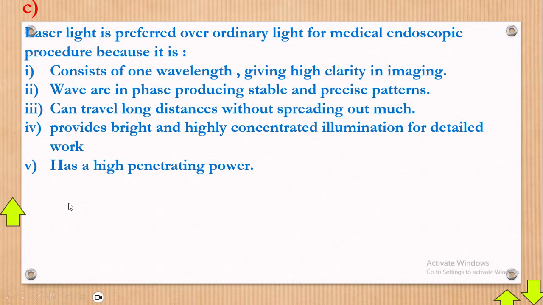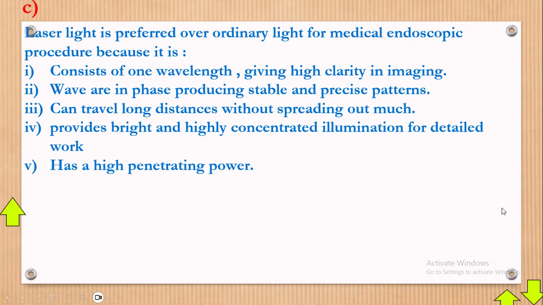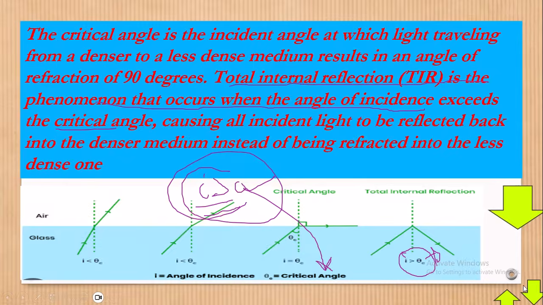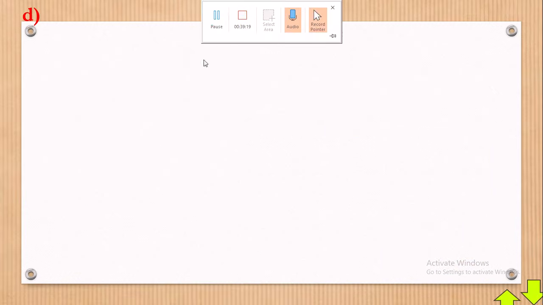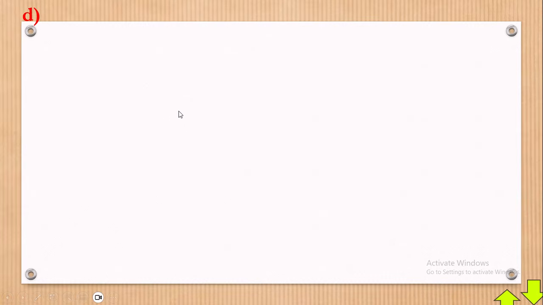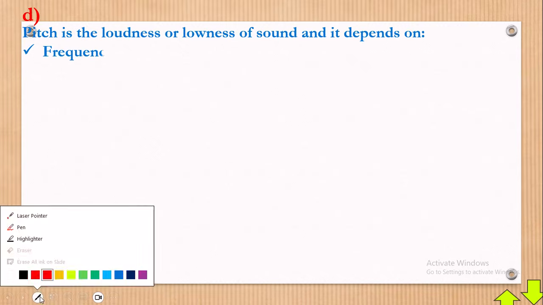Let's now proceed. Okay, here we are. They're saying explain how understanding pitch, loudness, and quality or timbre helps distinguish between different musical notes. Now you must know what timbre means and what pitch means in simple terms. Alright, good. Let's get part D of the question answered quickly. First of all, you need to know what pitch is, so we shall now tell you that.